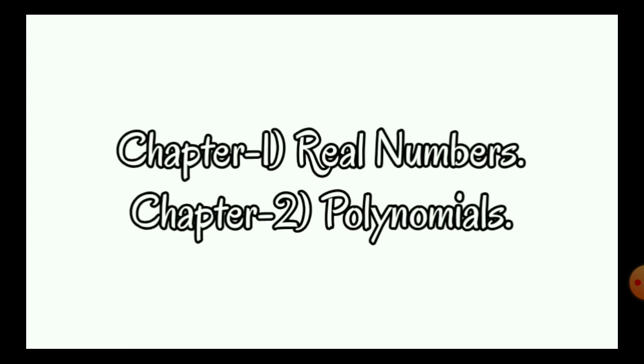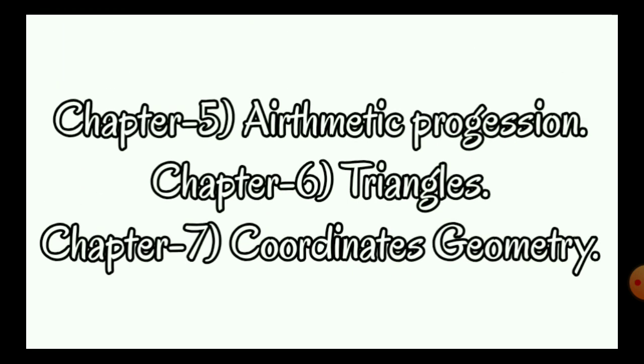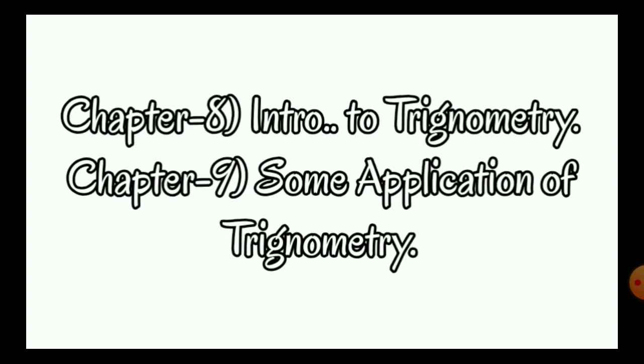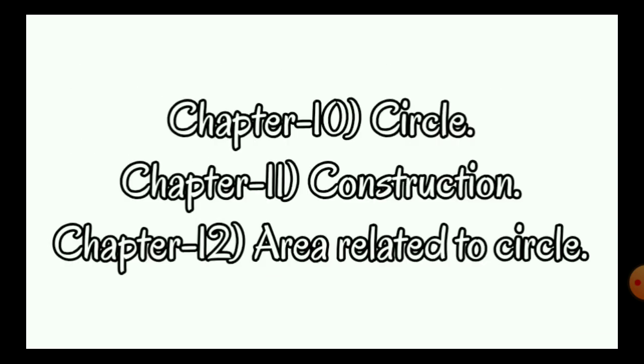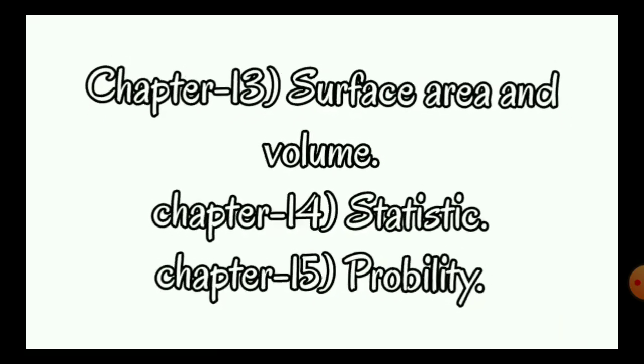Chapter 1, real numbers, chapter 2, polynomials, chapter 3, linear equations in two variables, chapter 4, quadratic equations, chapter 5, arithmetic progression, chapter 6, triangles, chapter 7, coordinate geometry, chapter 8, introduction to trigonometry, chapter 9, some applications of trigonometry, chapter 10, circles, chapter 11, constructions, chapter 12, areas related to circles, chapter 13, surface areas and volumes, chapter 14, statistics, chapter 15, probability.